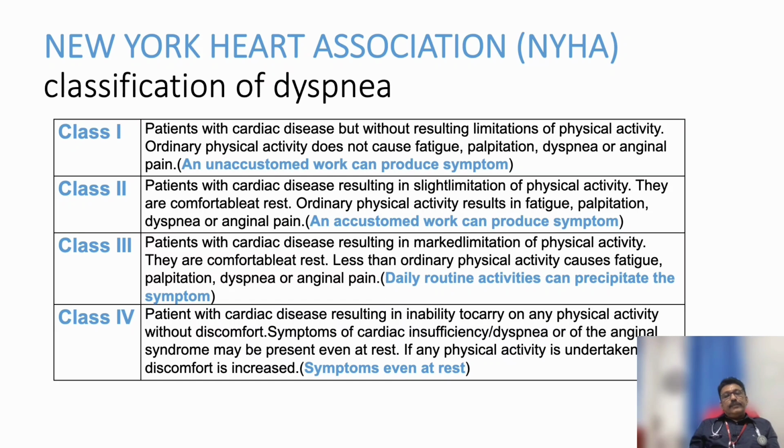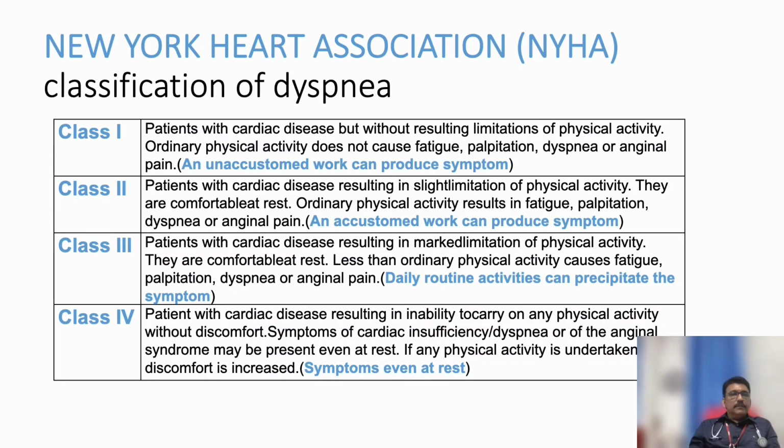Now there is a classification for dyspnea, that is NYHA classification, New York Heart Association classification. This classification is there for angina, palpitation, dyspnea, all cardiac symptoms. You can use this classification. So in simple words you can explain this. Class 1 means unaccustomed work produces symptoms. Class 2 means an accustomed work can produce symptoms. Class 3, daily routine activities can produce symptoms. Class 4, symptoms even at rest.